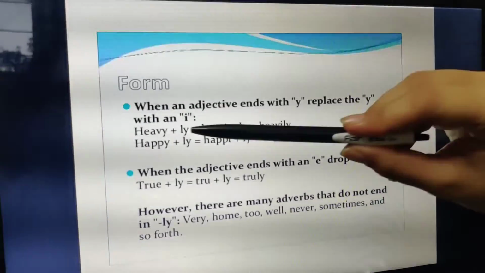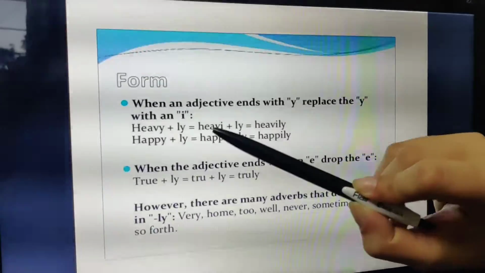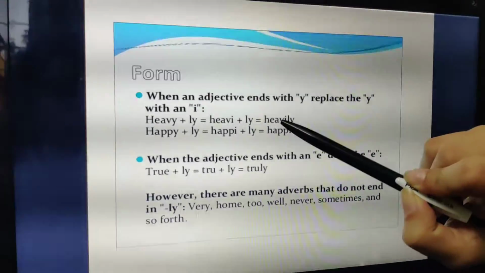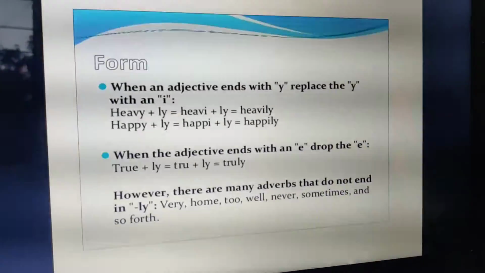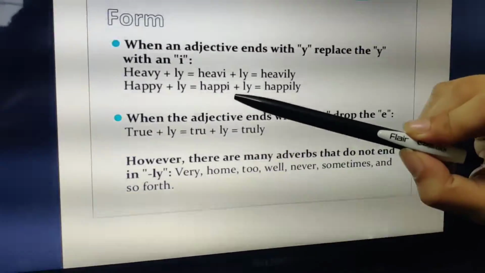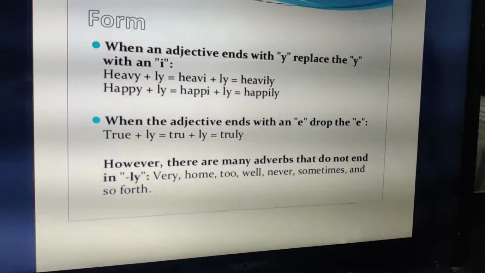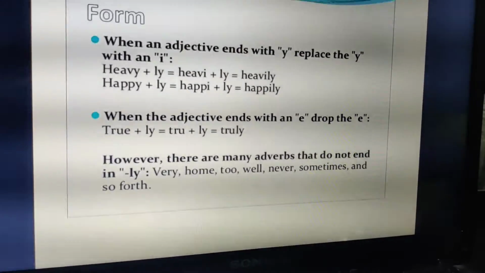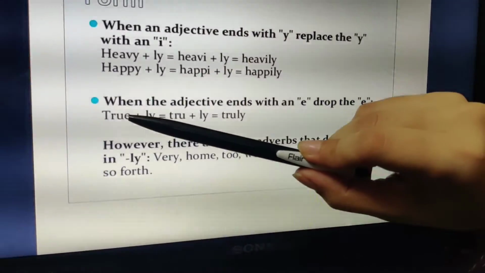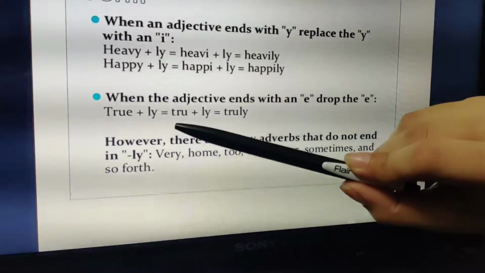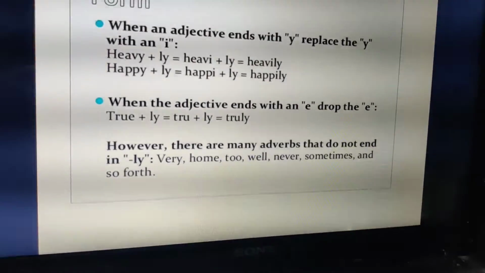For example, heavy: we remove this y and add i and then ly, so it becomes heavily. Clear? Similarly, happy ends with y, but we remove that y and put i, and it becomes happily. Now if there is an adjective which ends with e, we drop that e. Instead we simply add ly. Like true has e, so we remove this e, it becomes tru plus ly, so truly.